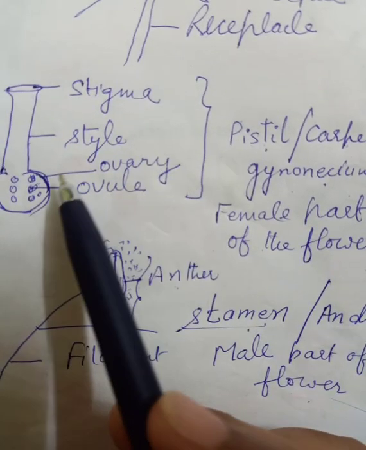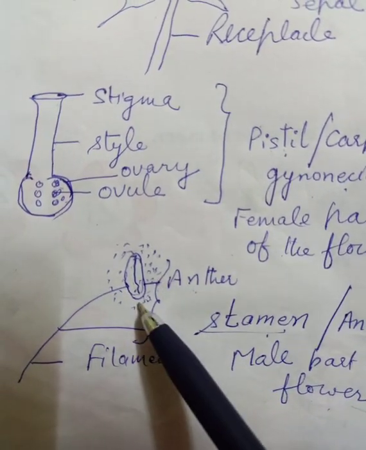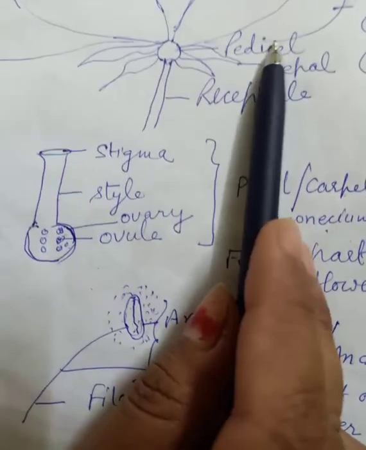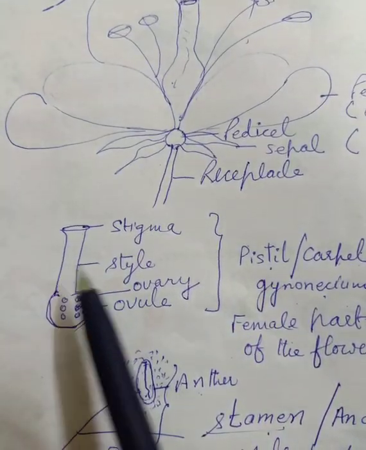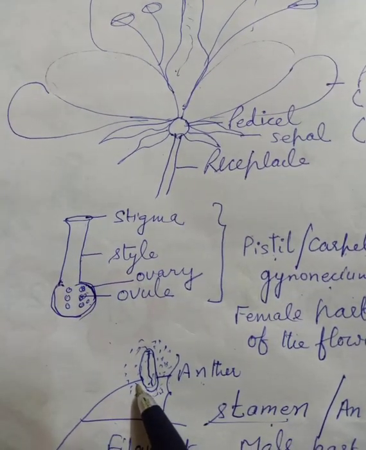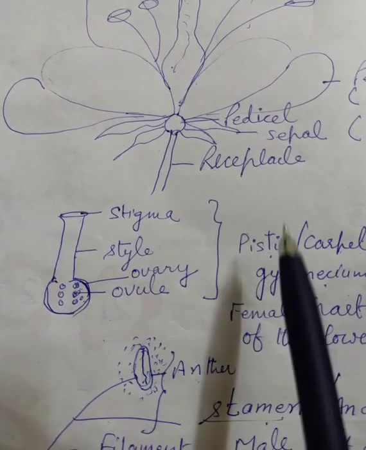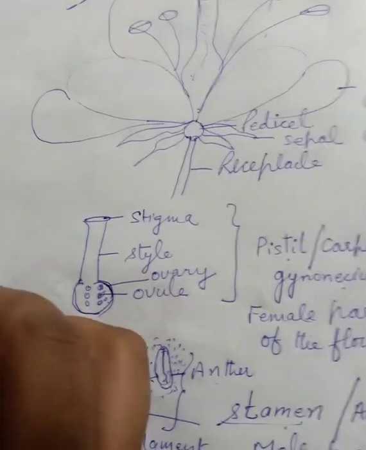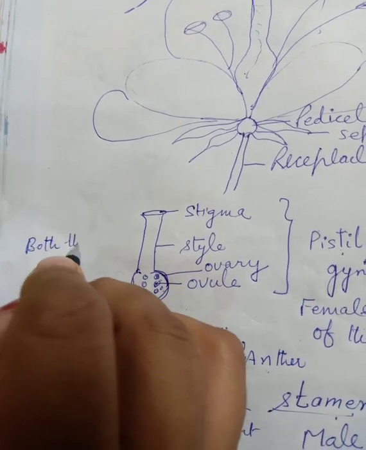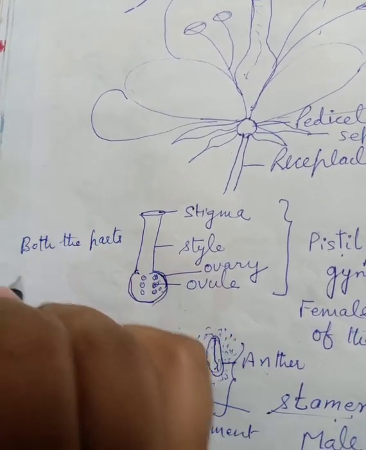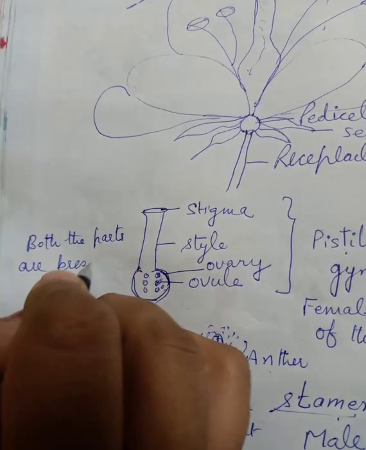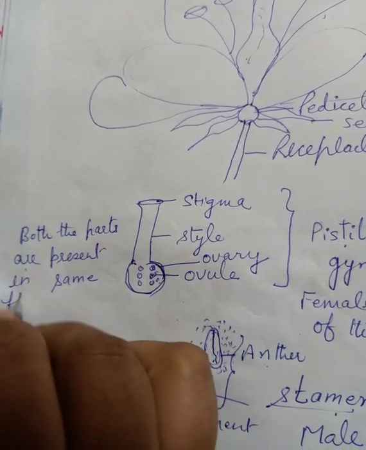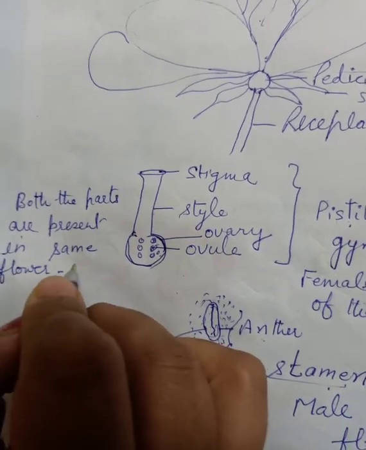Second thing, this is the female part of the flower, and this is the male part of the flower. Both parts may be present in the same flower, or they may be present in different flowers. If both the parts are present in the same flower, then the flower is called bisexual.